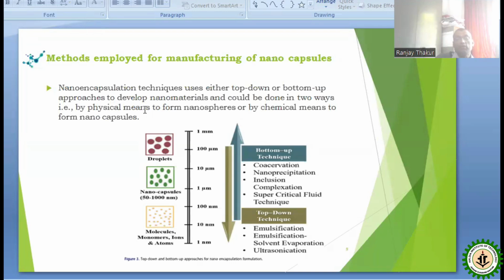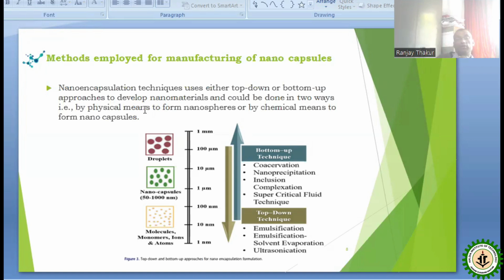In nanoencapsulation, the first method is top down. That means bigger molecules, like carbohydrates or proteins, which are macromolecules and bigger in size, are first broken down into a smaller form. That is called the top down process.